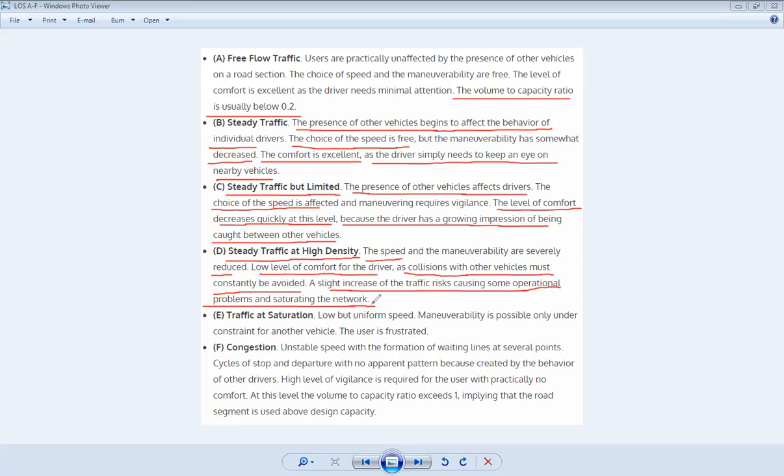The fifth level of service is a traffic at saturation. So here speed is low, but it is uniform. But the user here is frustrated.